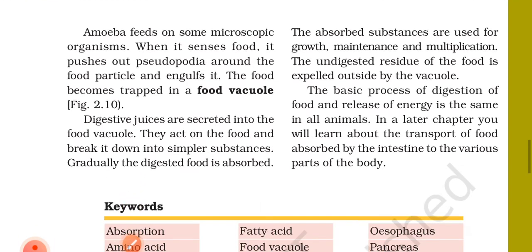The basic process of digestion of the food and release of energy is the same in all animals. In a later chapter, you will learn about the transport of the food absorbed by the intestine to the various parts of the body.